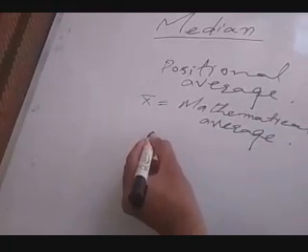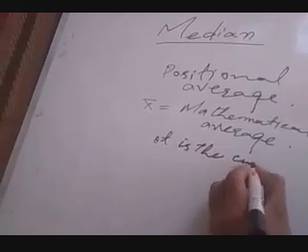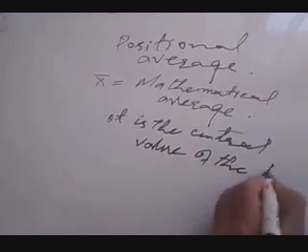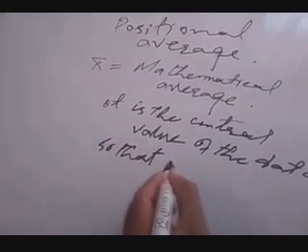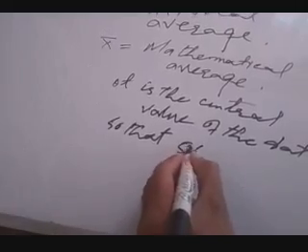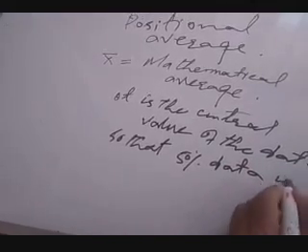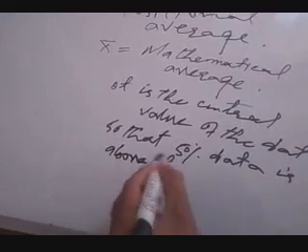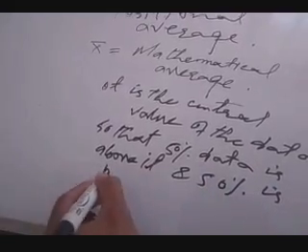It is the central value of the data, so that 50% of data is above it and 50% of data is below it.